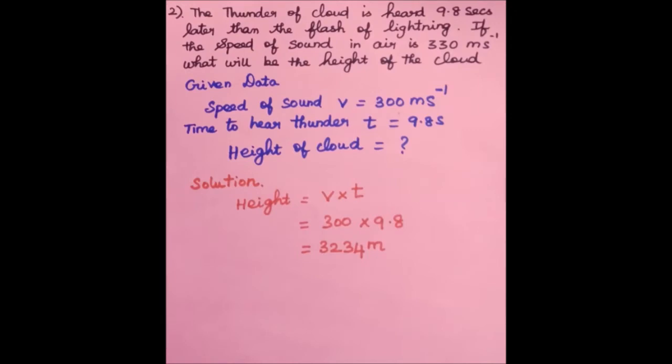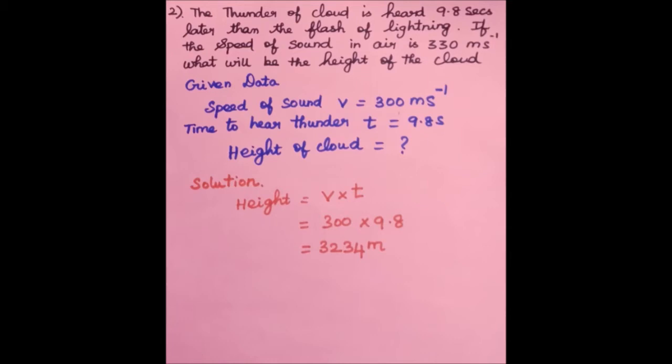Second question. The thunder of a cloud is heard 9.8 seconds later than the flash of lightning. If the speed of sound in air is 330 meter per second, what will be the height of the cloud? In this question, speed of sound v equal to 300 meter per second and time of thunder 9.8 seconds are given. You have to calculate the height of the cloud.